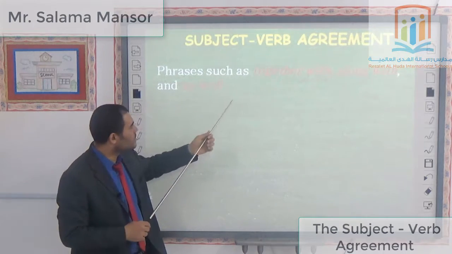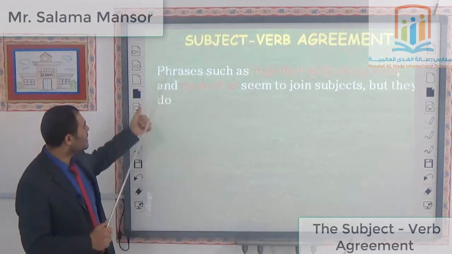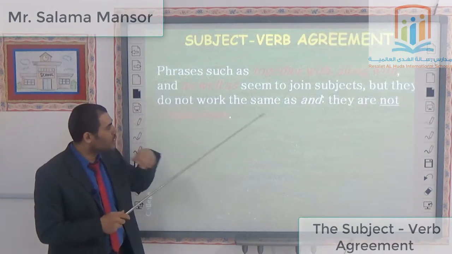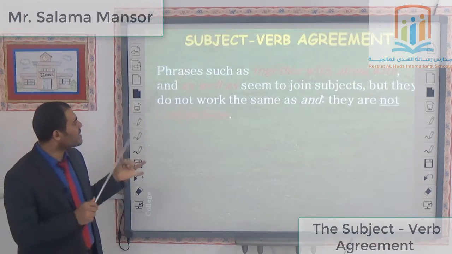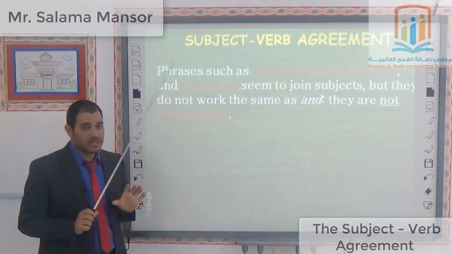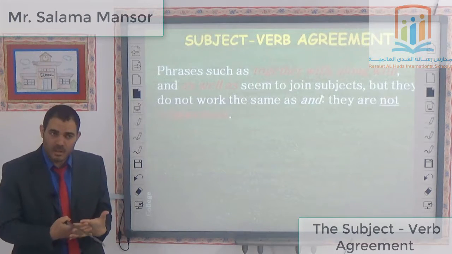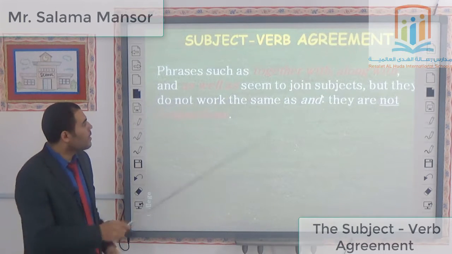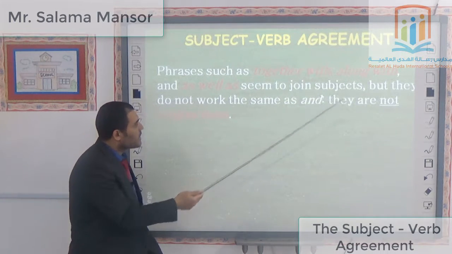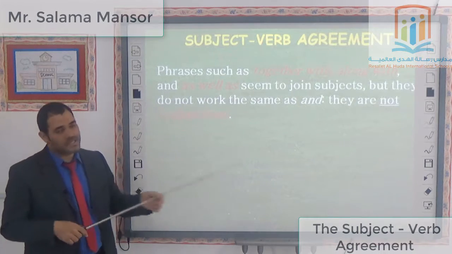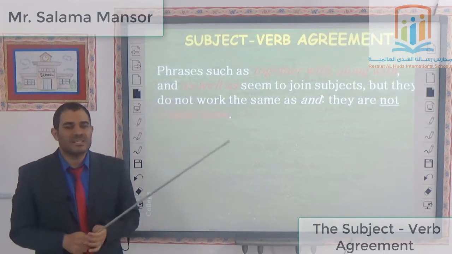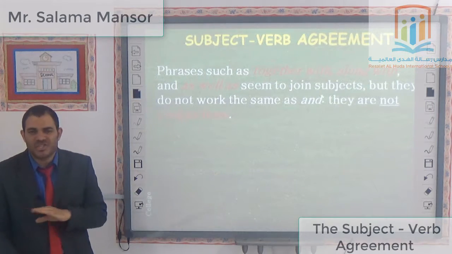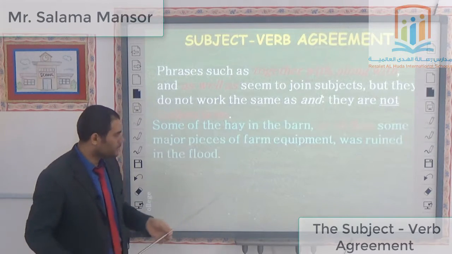Phrases such as "together with," "along with," and "as well as." Again, phrases such as "together with," "along with," and "as well as" seem to join subjects together, like "and," for example. But take care. They seem to join subjects, but they don't work the same as the word "and." They aren't conjunctions at all. But what should I do with them?